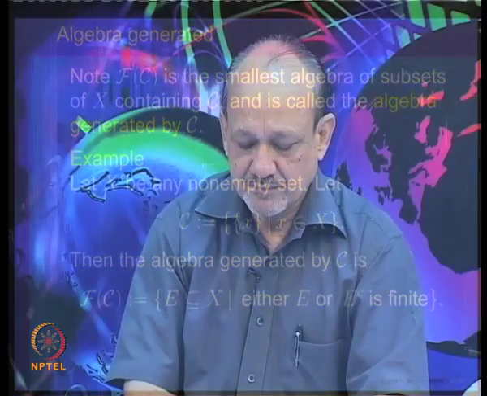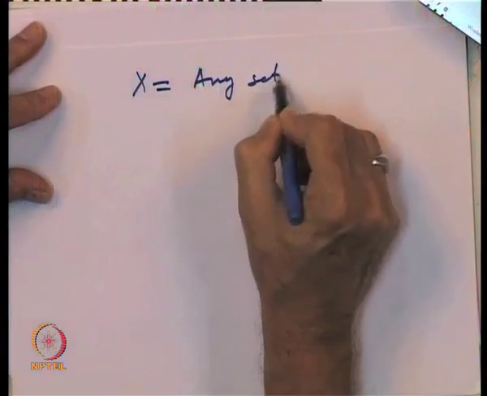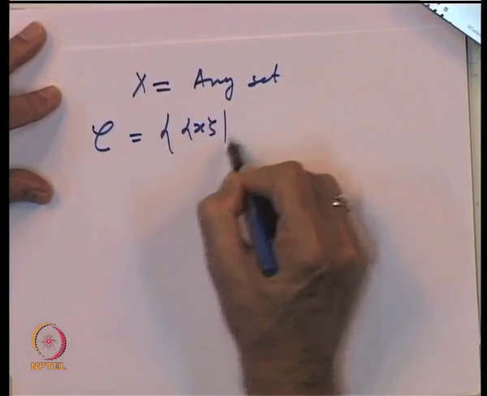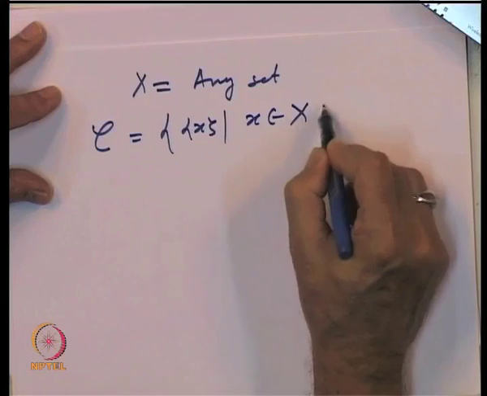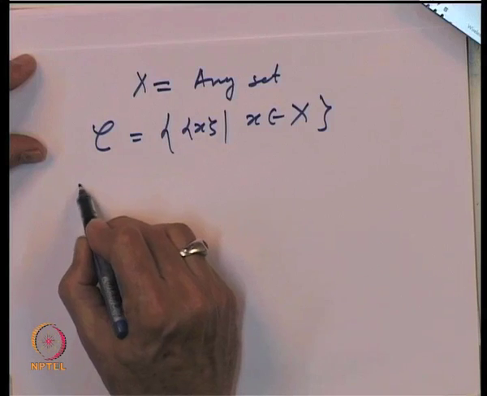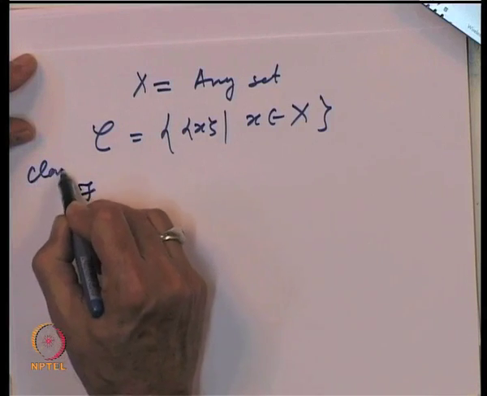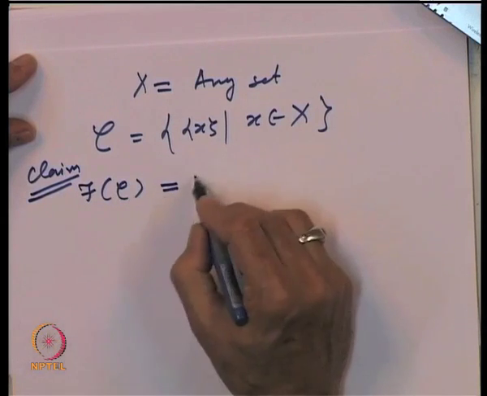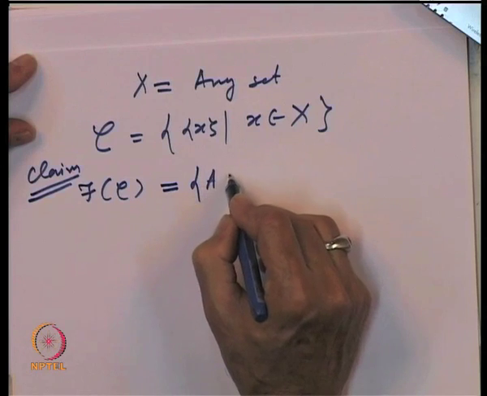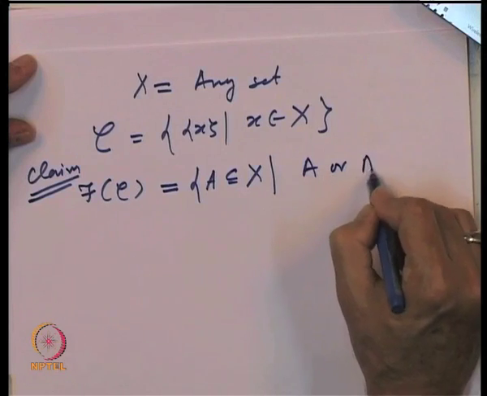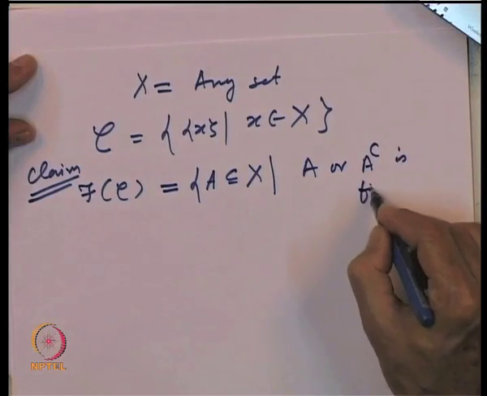So, we have got X any set, and C is the collection of all singleton sets which are subsets of X. And this is our claim, that f of C is nothing but all sets A contained in X such that A or A complement is finite.